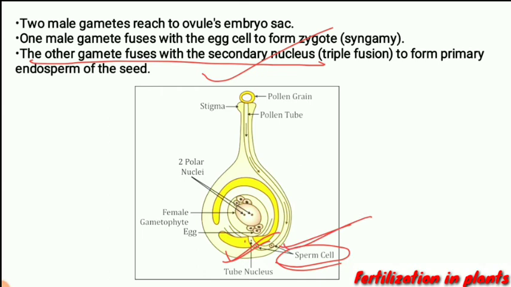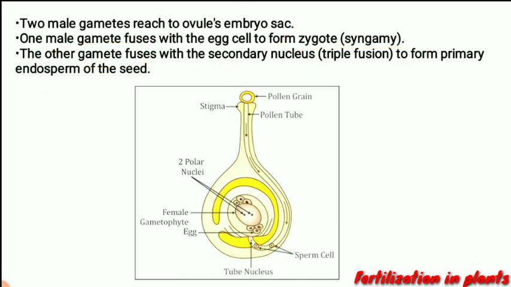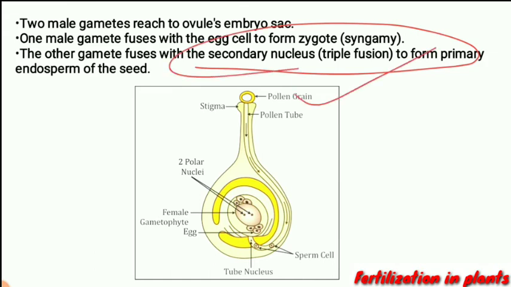One fuses with the egg cell to form the zygote, and this process is called syngamy. The other male gamete fuses with the secondary nucleus, and this is called triple fusion.